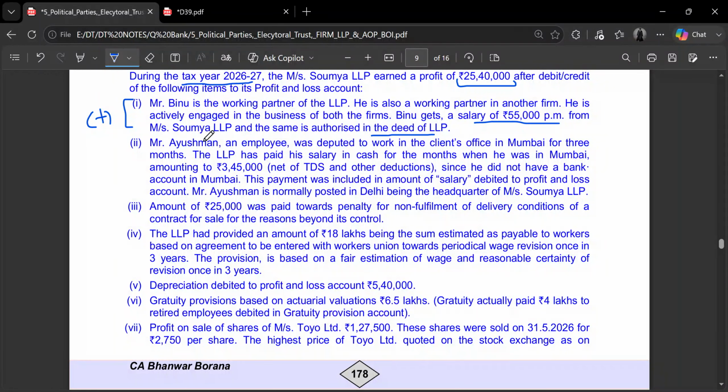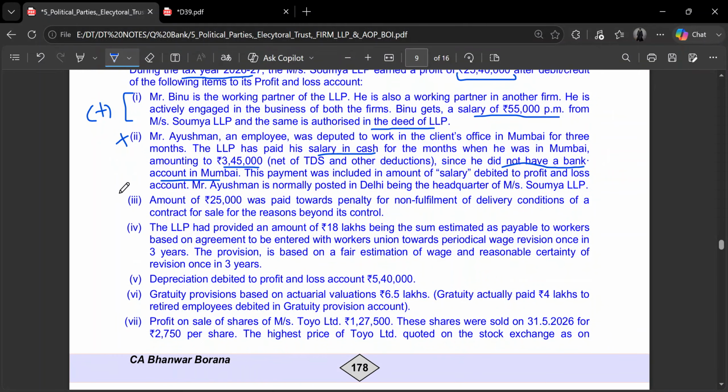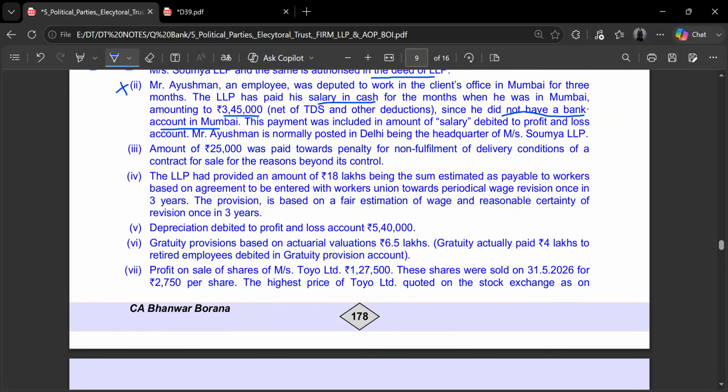The regulation of section 36 where it disallows payment of more than 10,000 in cash does not apply here because this is an exceptional case when he works temporarily at some other place for more than 15 days and he does not have a bank account there. In that case, the salary is allowed to be paid in cash, so there is no adjustment required here. It is already reduced from the income to arrive at the profit figure.